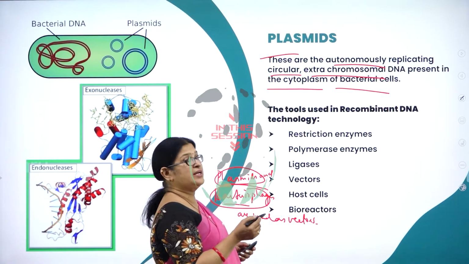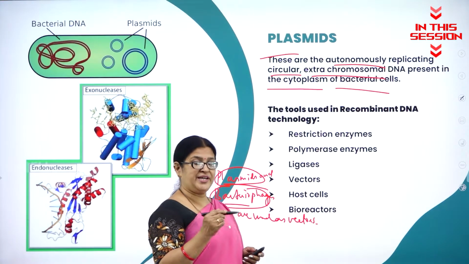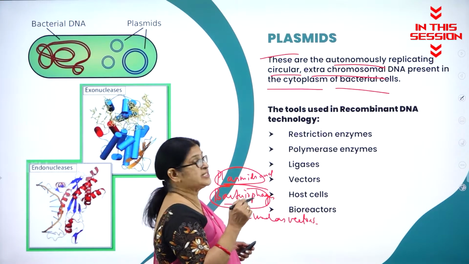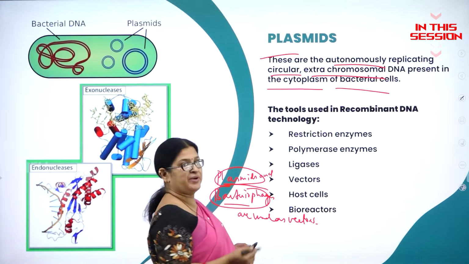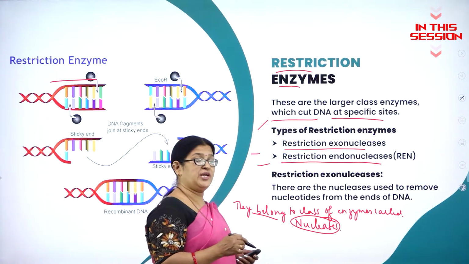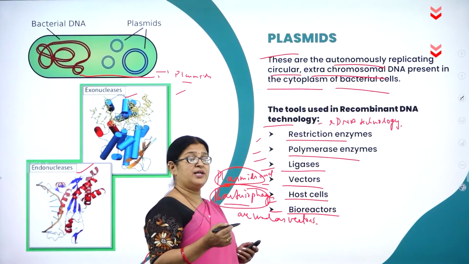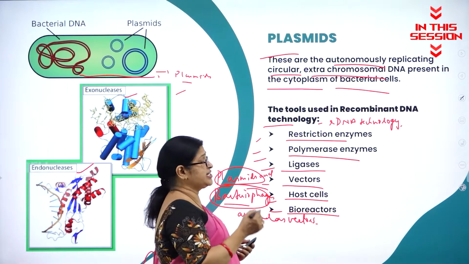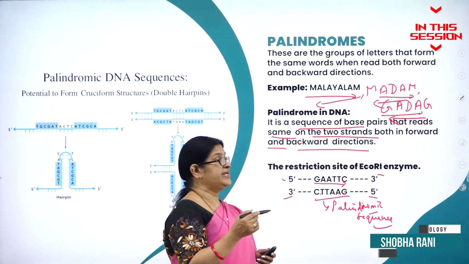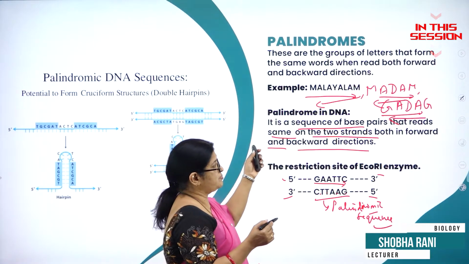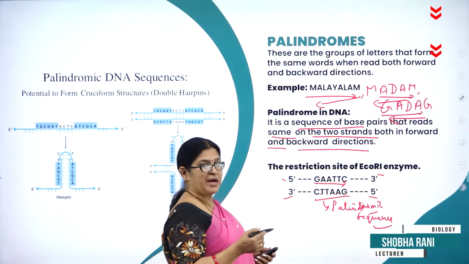Autonomously replicating circular DNA, circular extra chromosomal DNA present in the cytoplasm of a bacterial cell is called plasmids. So restriction endonucleases are called as what? Molecular scissors. Ligases are called molecular stitches. Restriction enzymes are called molecular scissors. What are the palindromic sequences in DNA? It is a sequence of base pairs that reads the same on the two strands, both in forward and backward direction.